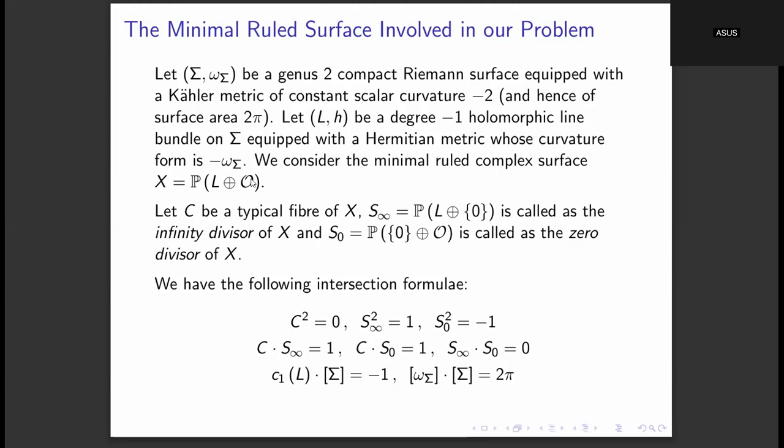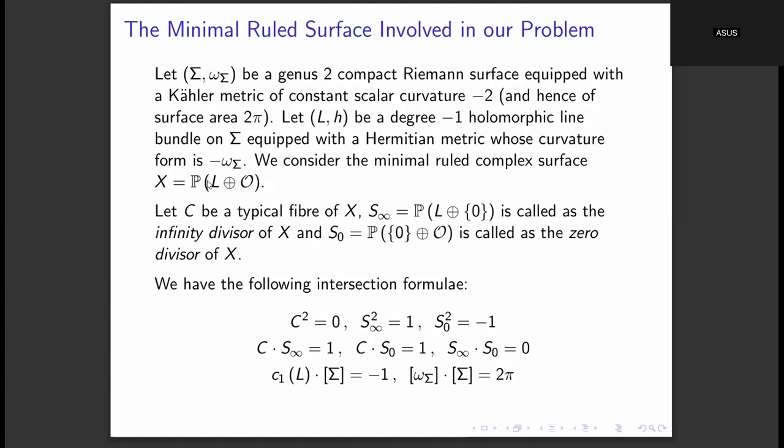Okay, and then this script O is the trivial line bundle on sigma, and we take the direct sum, L direct sum O, and we take the projectivization of this. L direct sum O will be a rank 2 vector bundle, so in every fiber of that vector bundle there will be a complex vector space of dimension 2.